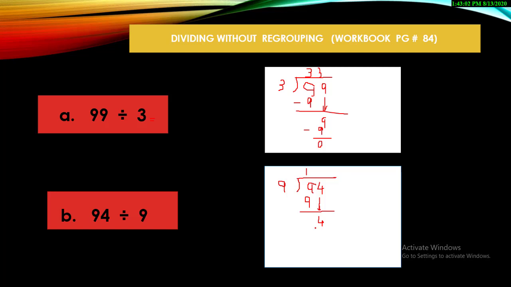No, because 9 ones are 9, 9 twos are 18. All the numbers are bigger. So our question stops at this place. You will write down your answer in the column, that 1 is your answer, and R you will write down, that shows remainder, and 4 will be the remainder. 4 is left because you can't divide 4 in the table of 9. So 4 is the remainder and 1 is your answer.